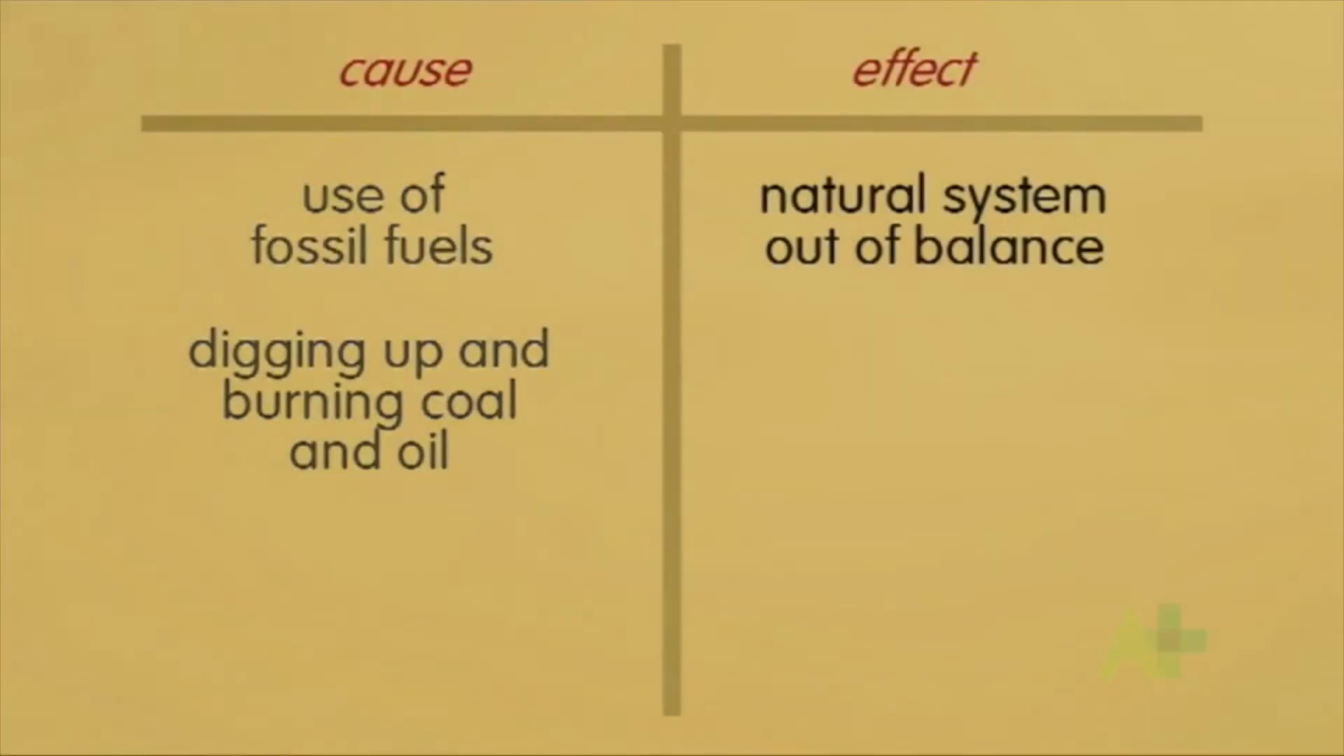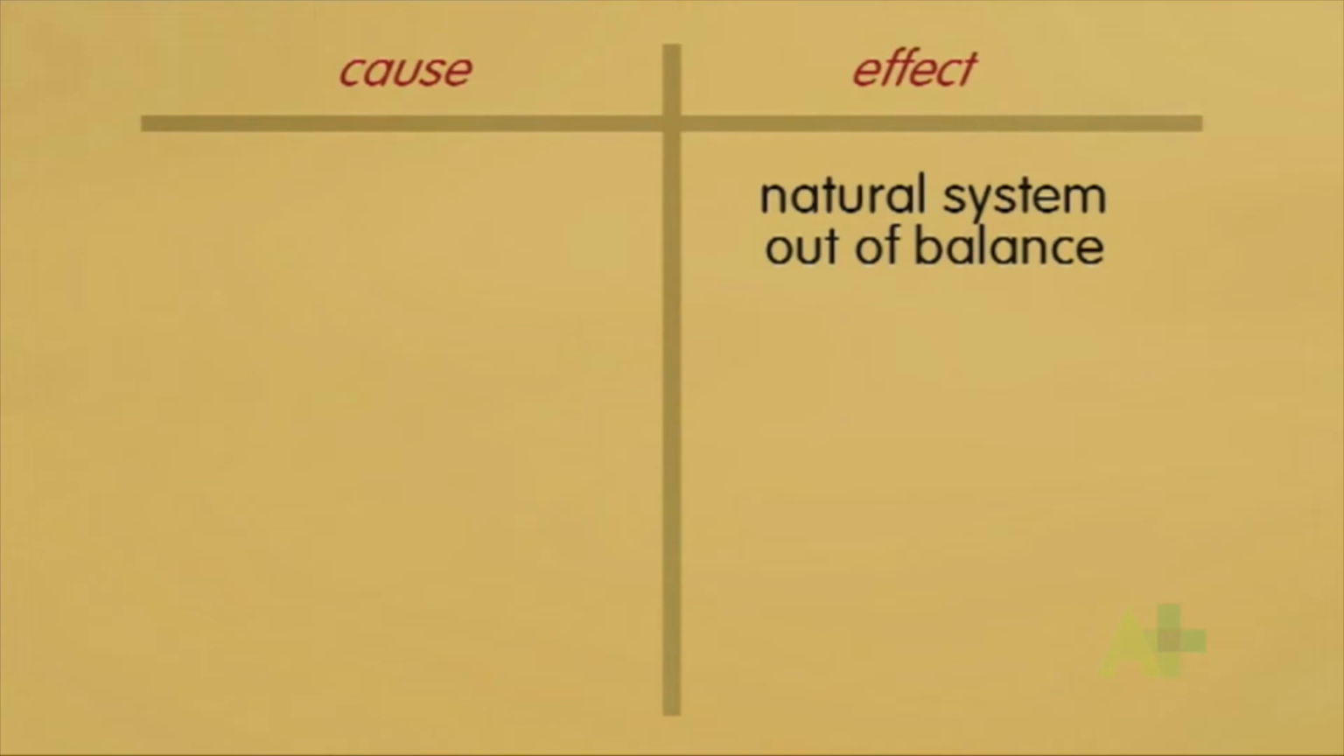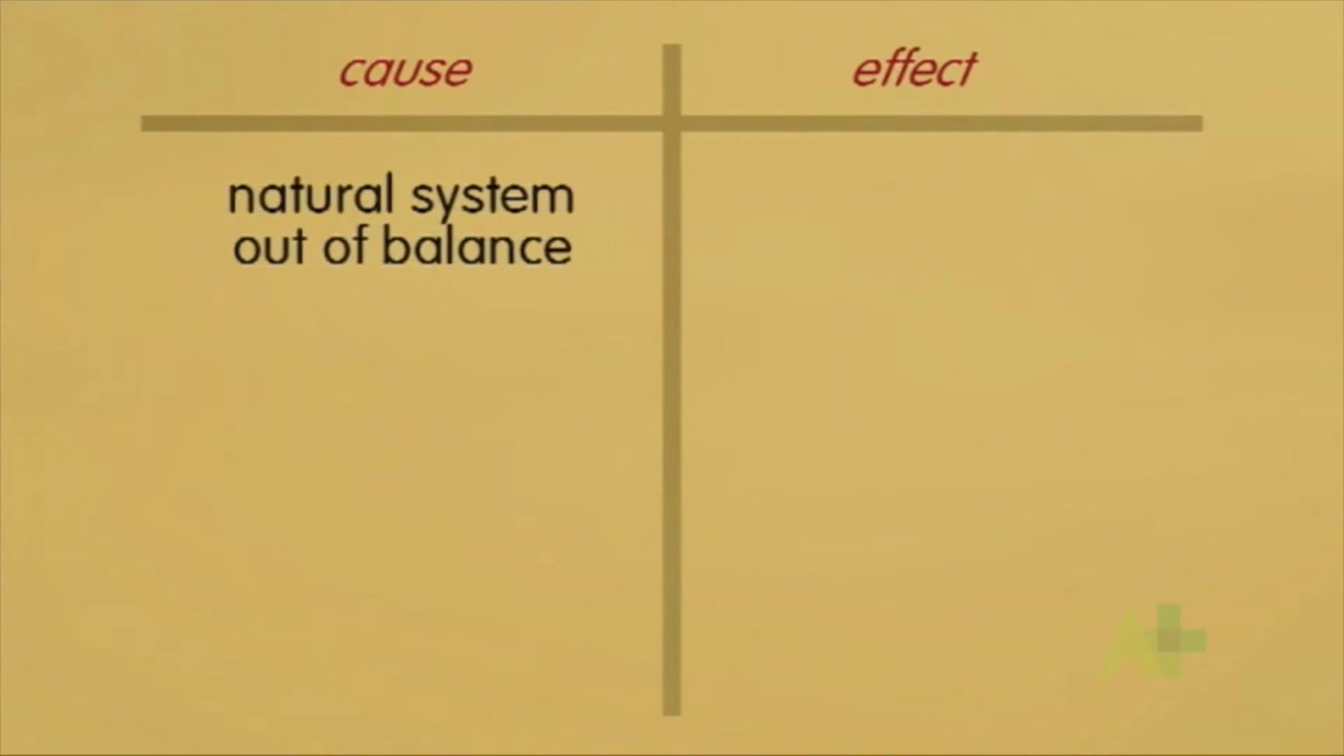So here, the natural system out of balance is now a cause. It has resulted in or caused higher levels of gases in the atmosphere. This is an effect.